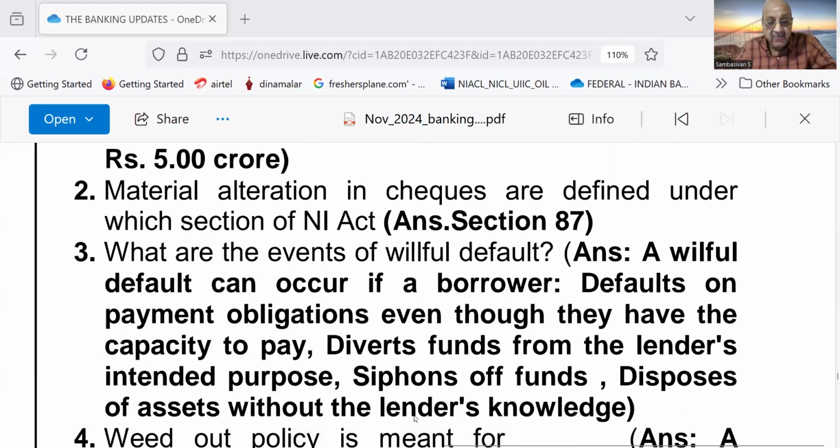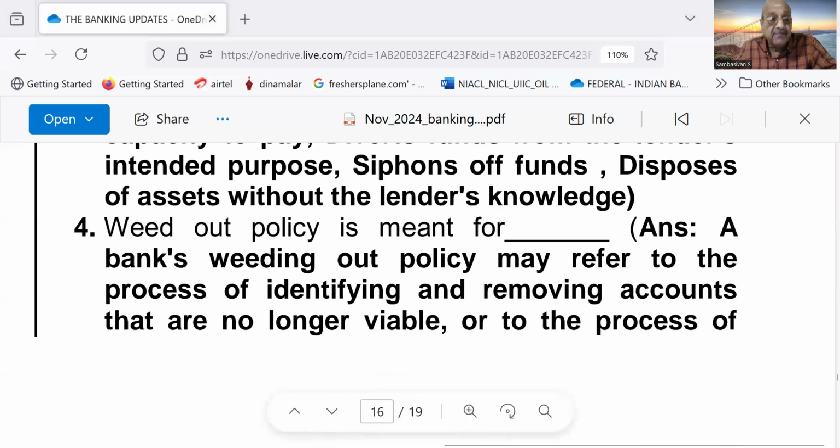Answer, a willful default can occur if a borrower defaults on payment obligations, even though they have the capacity to pay, diverts funds from the lender's intended purpose, siphons off funds, disposes of assets without the lender's knowledge.